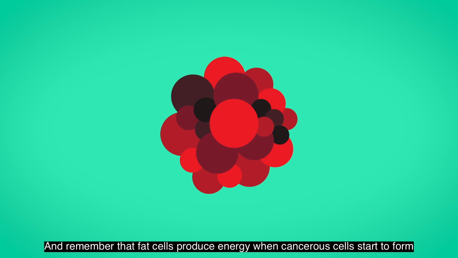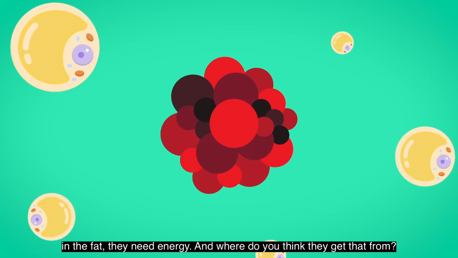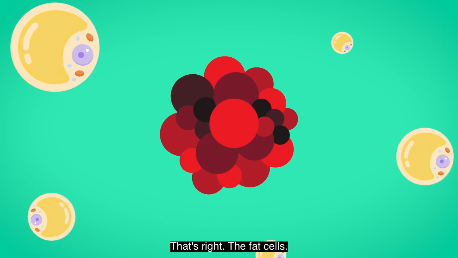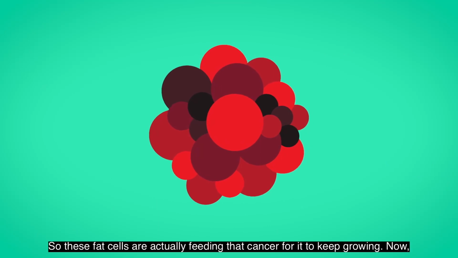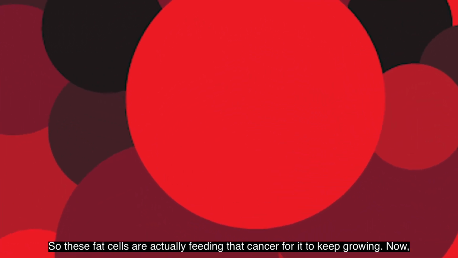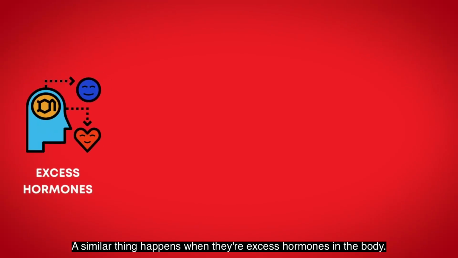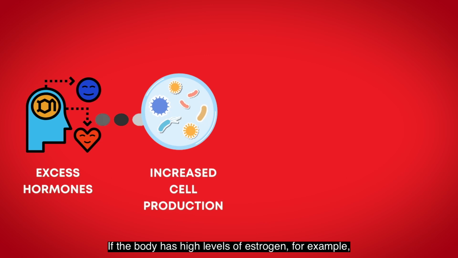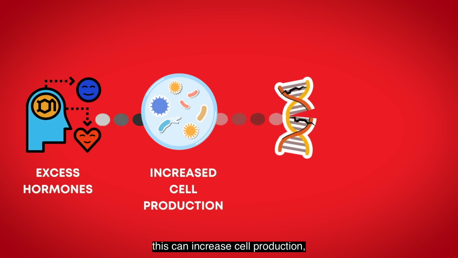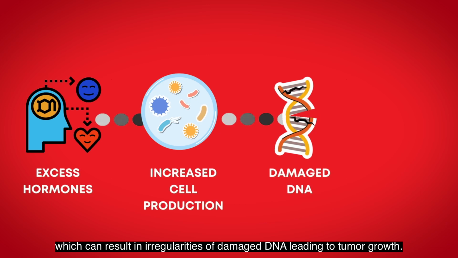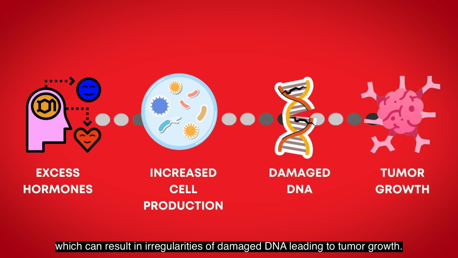When cancerous cells start to form in the fat, they need energy. And where do you think they get that from? That's right, the fat cells. So these fat cells are actually feeding that cancer for it to keep growing. Now that's insane. A similar thing happens when there are excess hormones in the body. If the body has high levels of estrogen, for example, this can increase cell production, which can result in irregularities of damaged DNA, leading to tumor growth.